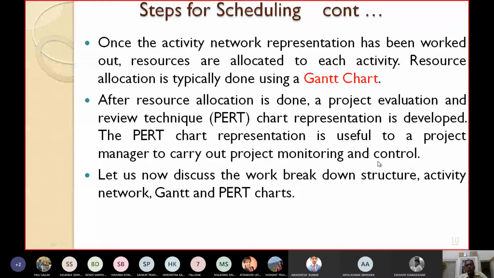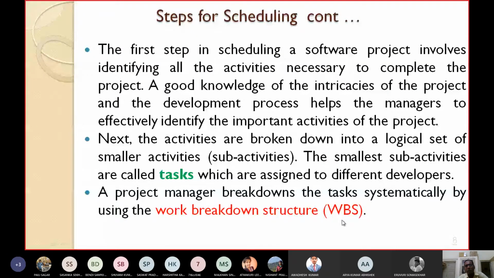So four important techniques or tools we have mentioned here. First one is the work breakdown structure. I have already said that the activities or tasks will be broken down using the work breakdown structure.